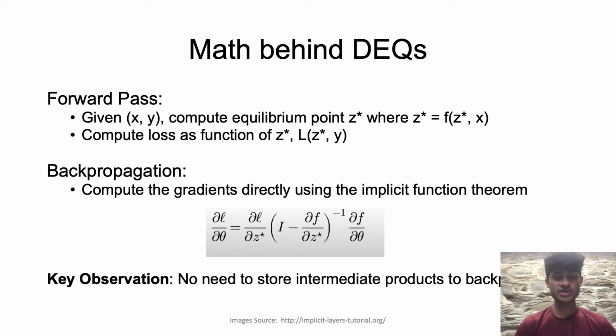The key observation here is that because there's only one layer and we can compute the gradients directly, we don't need to backprop over multiple layers. We don't need to store all of the intermediate values as we backprop from beginning to end because there's only one layer and there's a very simple formula to calculate that gradient.